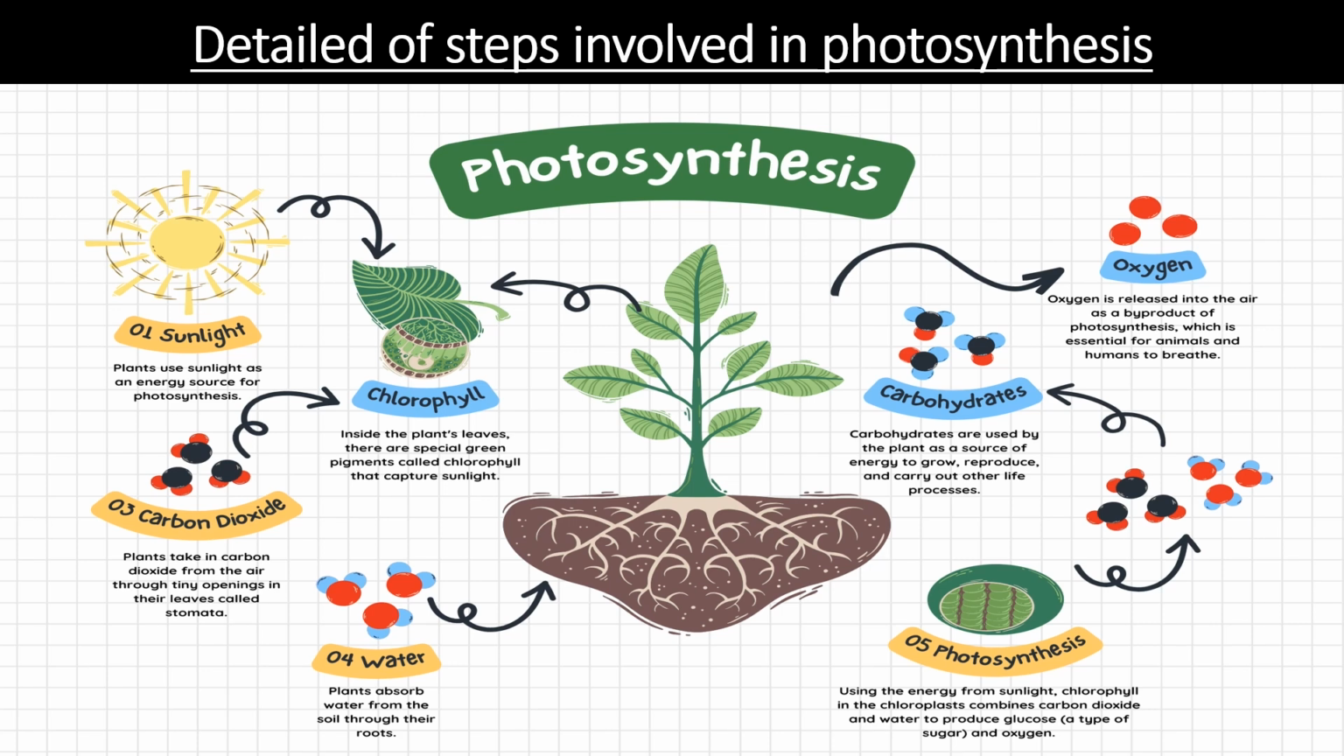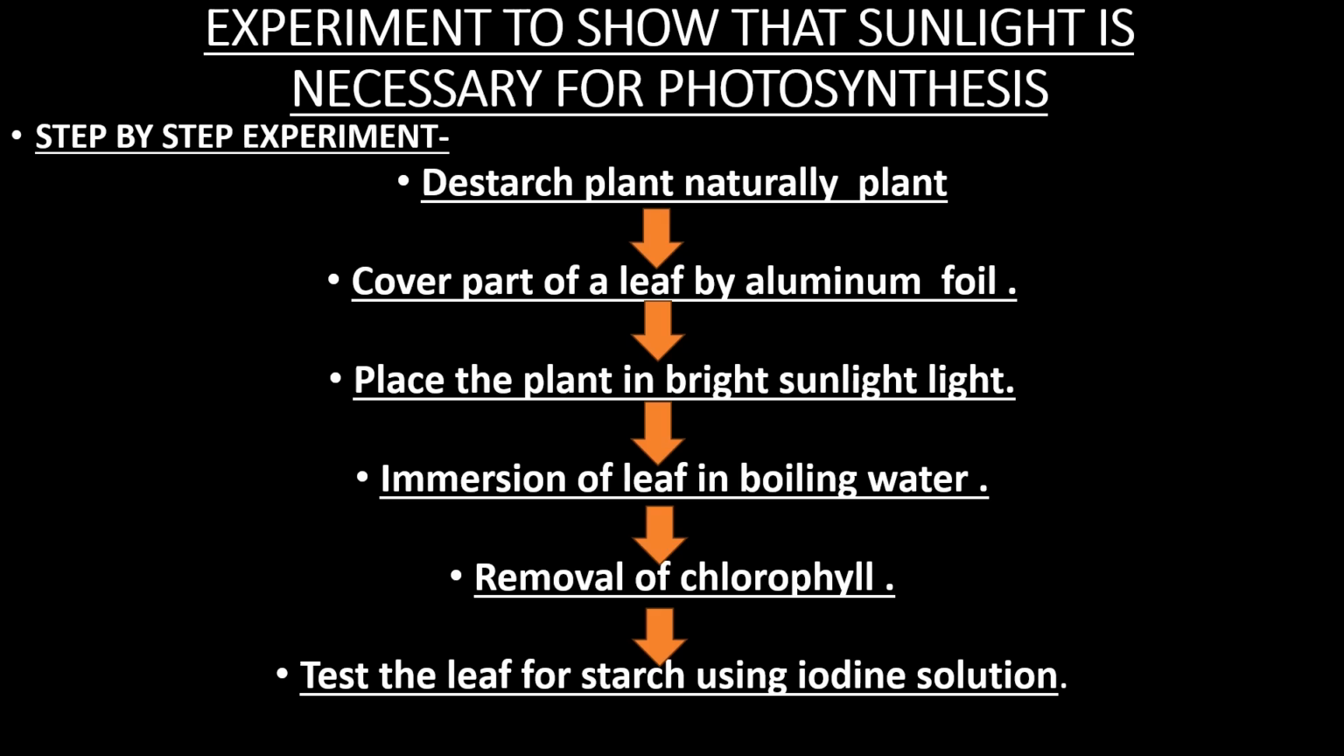Now, as I have told you, plants require carbon dioxide, sunlight, chlorophyll, and water for photosynthesis. So, how can you show that all these things are required in photosynthesis? There are clear-cut experiments with the help of which you can show that these are required by the plants.